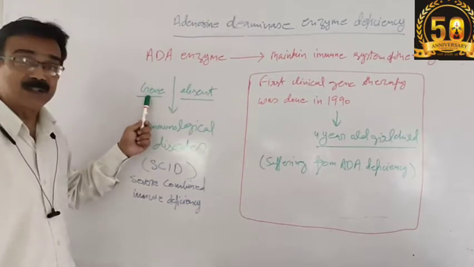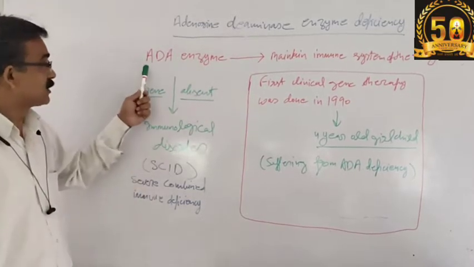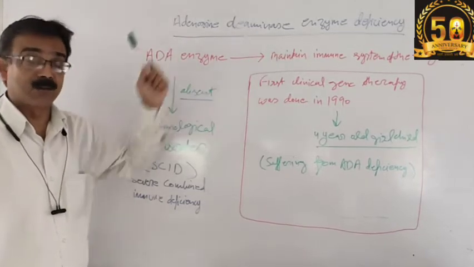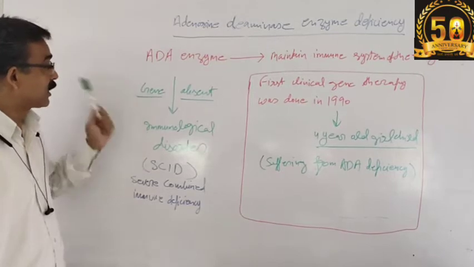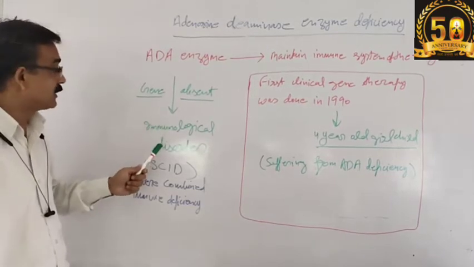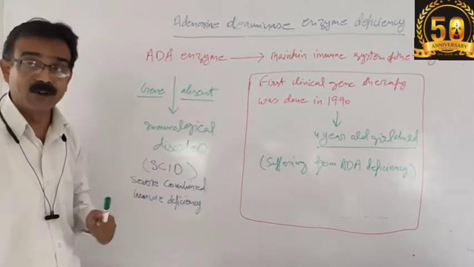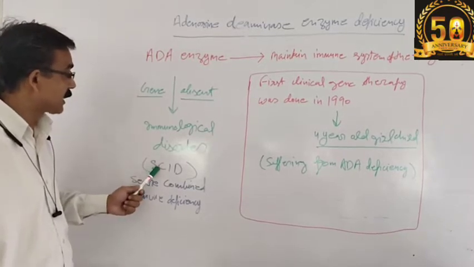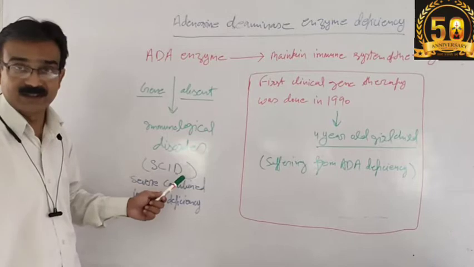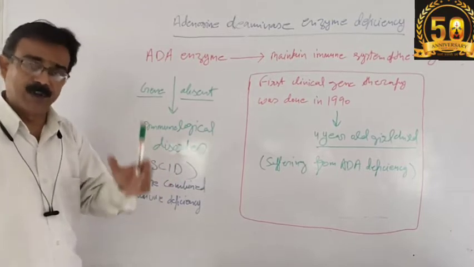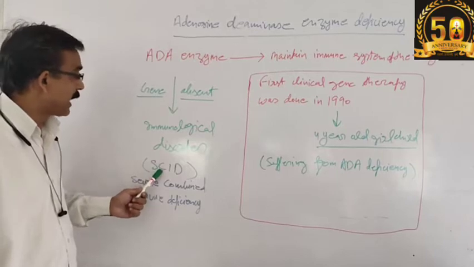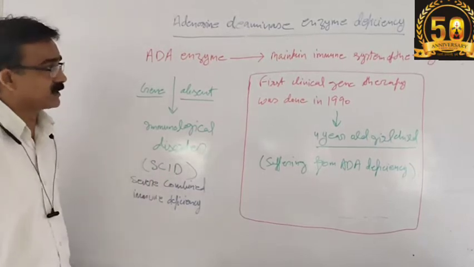Because of the absence of the gene responsible for the formation of the ADA enzyme, which maintains the immune system in our body, when that gene is deleted or absent, an immunological disorder takes place in the body. This immunological disorder is severe combined immune deficiency.